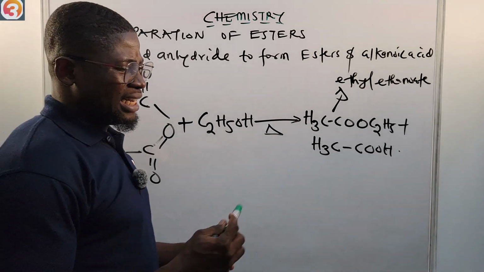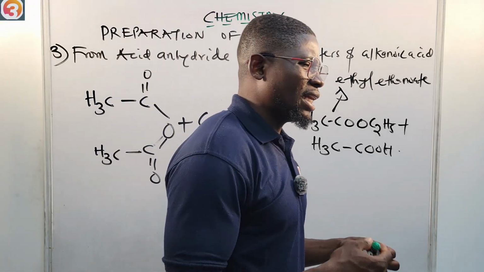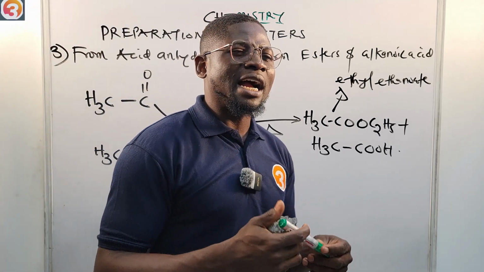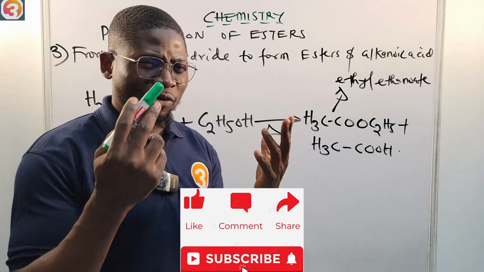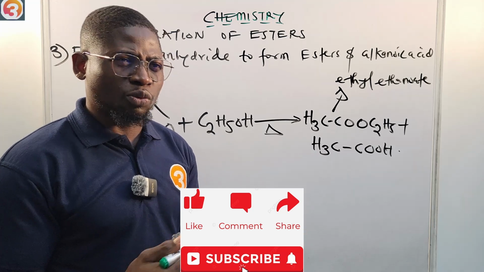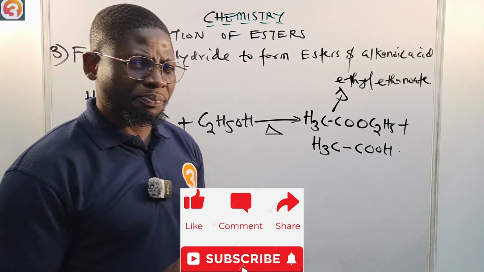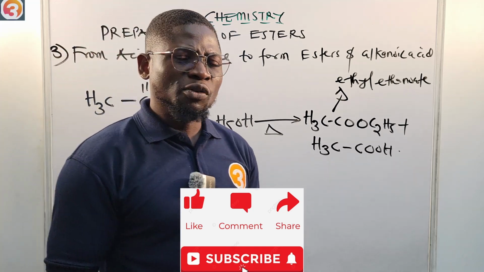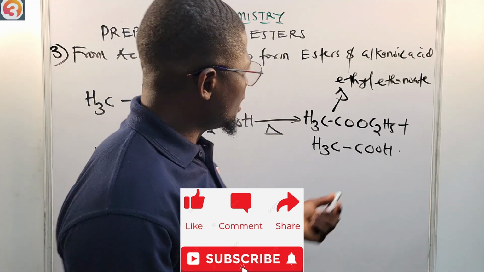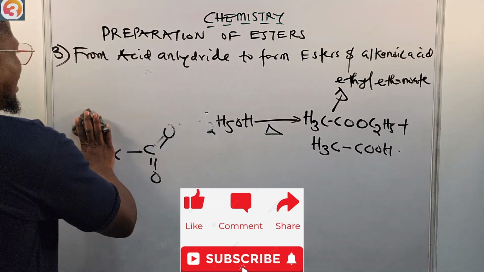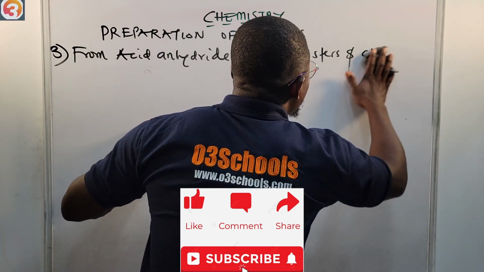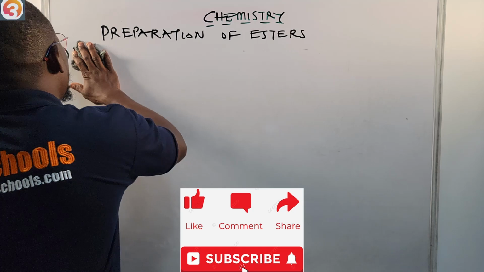So that's the third method we can use to prepare esters. The last method, we can also prepare esters from the reaction between silver carboxylate reacted with ethyl iodide. Once we react silver carboxylate with ethyl iodide, we're going to have an ester. Let's also quickly see that reaction. Number 4, that will be the last method we can use to prepare ester that we're going to consider. Number 4, from silver carboxylate.